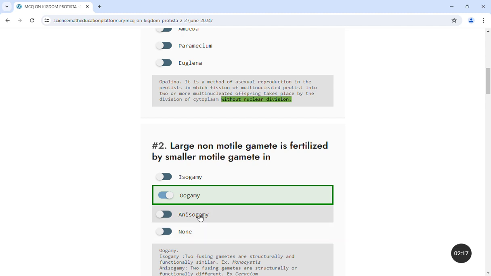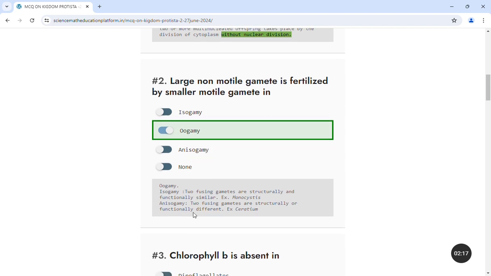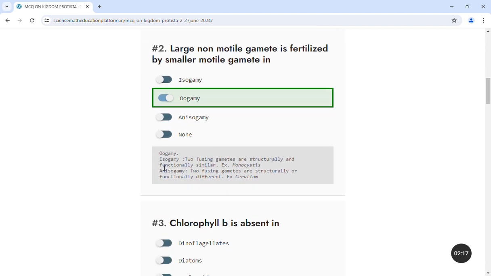And anisogamy means different gametes. That means the gametes that are structurally and functionally different fuse together to form a zygote. That method is known as anisogamy. And the example of isogamy is Monocystis and anisogamy is Cerratium.